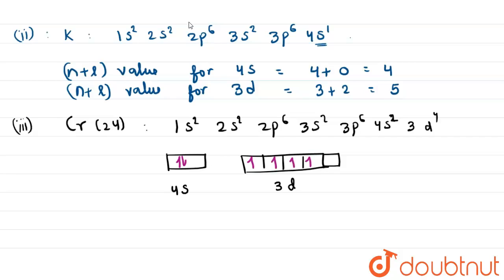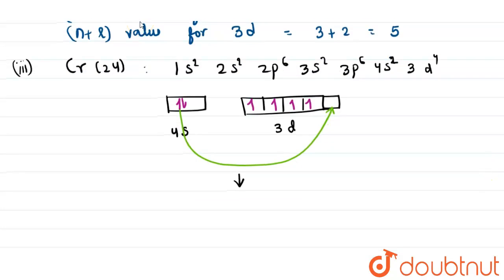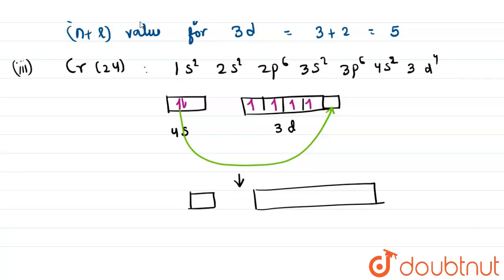Now we know that half-filled subshells are more stable as compared to partly filled subshells. So one electron gets shifted from 4s towards the 3d orbital and gets converted into this kind of configuration, which provides extra stability to the system.